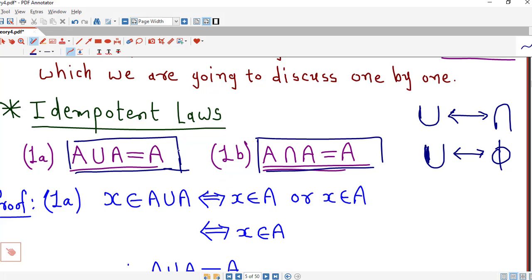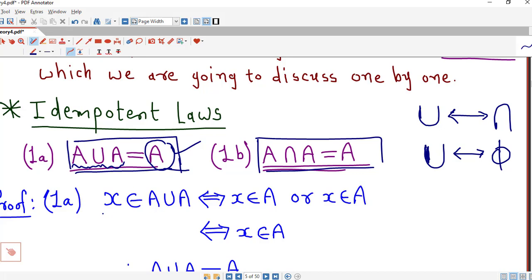So to prove this identity, we know that two sets are equal if one set is subset of another set. So to show that these two sets are equal, we must show that A union A is subset of A, as well as A is subset of A union A. That means we must show that every element of A union A is also an element of A, and vice versa.